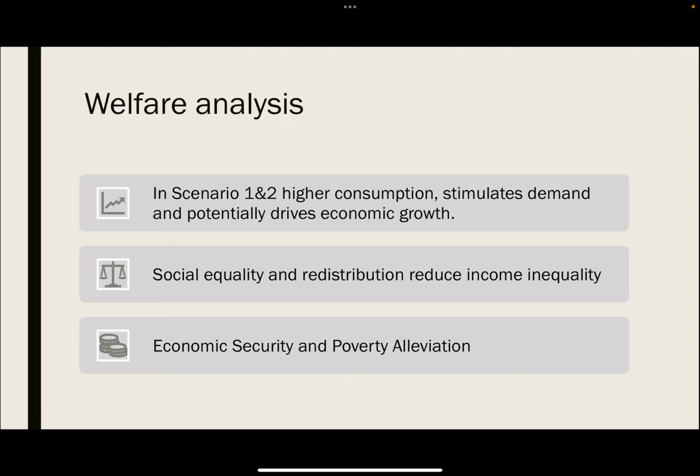As for the welfare analysis, we can definitely see that in scenarios 1 and 2, people consume more, which would stimulate demand and potentially drive economic growth. And social equality will also improve due to the redistribution, and it will reduce income inequality in society. Also, the introduction of UBI could ensure economic security and have some effects on poverty alleviation.